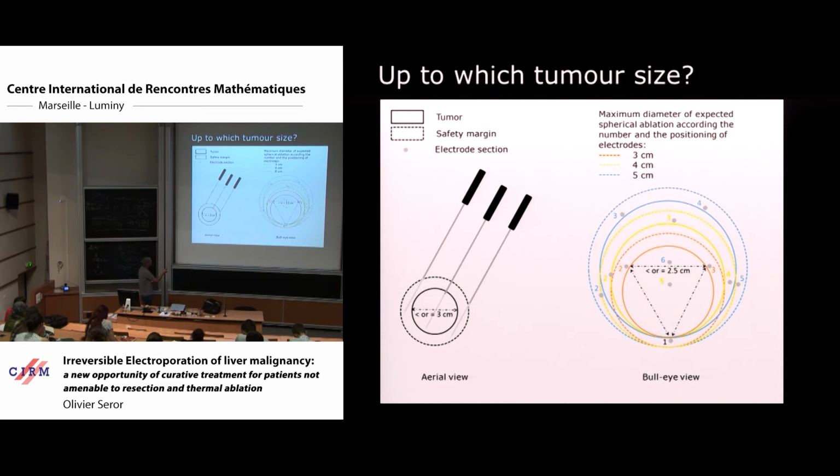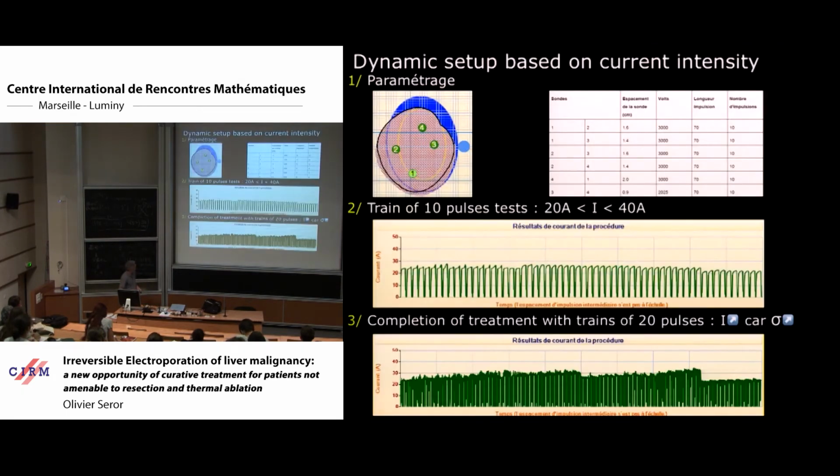And for example, here, this is what I call the bull's eye view. This is the scheme with projection of the needles, and this is what happens when we look at the ideal positioning of these probes. We are supposed to insert them, of course, in strictly parallel courses. So this is another condition to perform this procedure nicely, and you will see that it's not always so easy to do that.